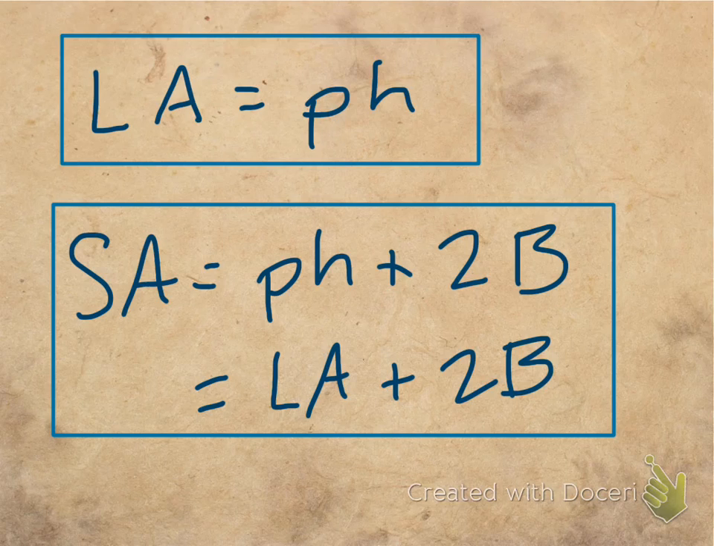So this is key. You need to know this. This is true for any prism, not just rectangular prisms. For any prism, the lateral area is the perimeter times the height.